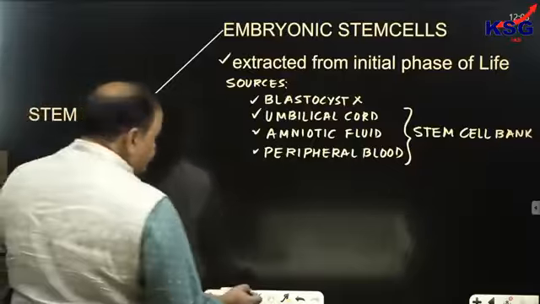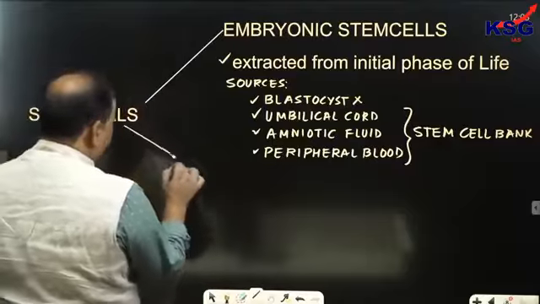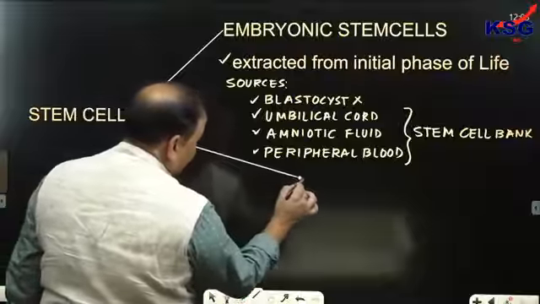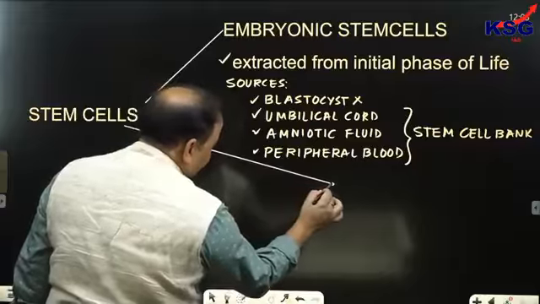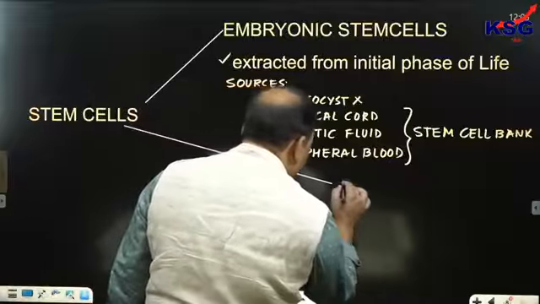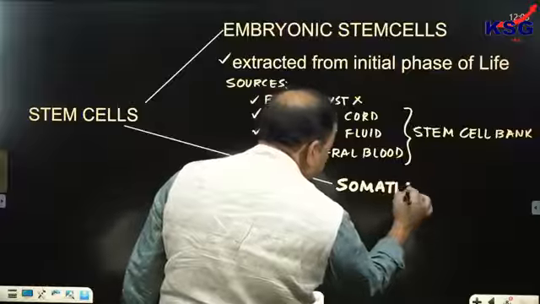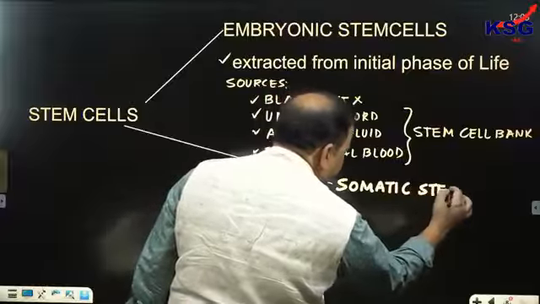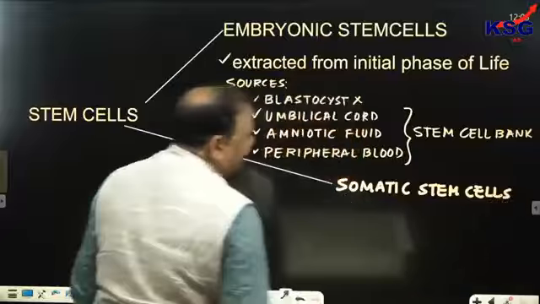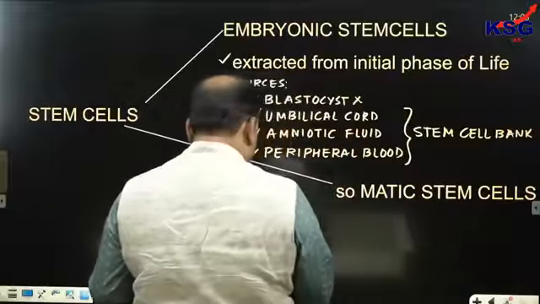But the second type of stem cell would be called what? It would be referred to as somatic stem cell. So we would be calling that somatic stem cells. And when we talk about somatic stem cells, somatic stem cells are present inside the developed body. Clear? Somatic stem cells are present inside the developed body.